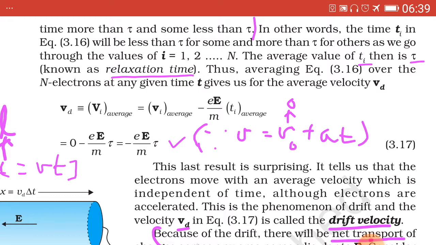So substituting V0 equal to 0 in the above equation, we get 0 minus eE upon m into tau, which is equal to minus eE upon m into tau, which has been tick marked, equation 3.17. And this velocity Vd in the above equation is known as drift velocity.